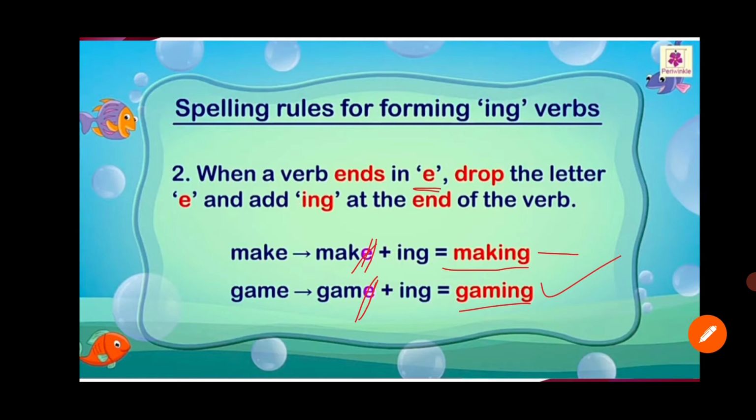Okay, got it children? When a verb ends in e, drop the letter e and add ing at the end of the verb. For example, make, making, game, gaming. We removed the e here, which I have shown you in pink colour. To understand, we have to remove the e and add ing. Got it children? Now the next rule we will see. Next spelling rule for forming ing verbs.